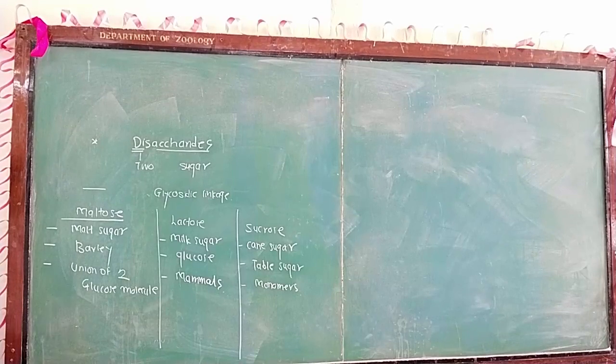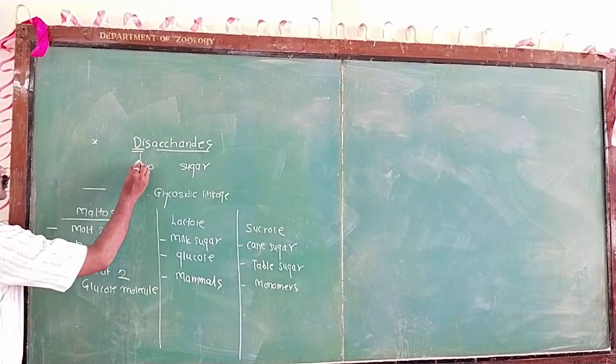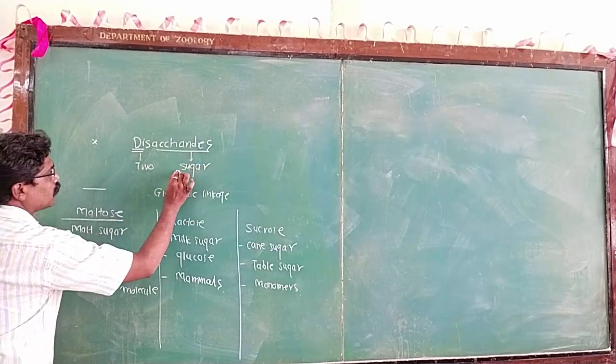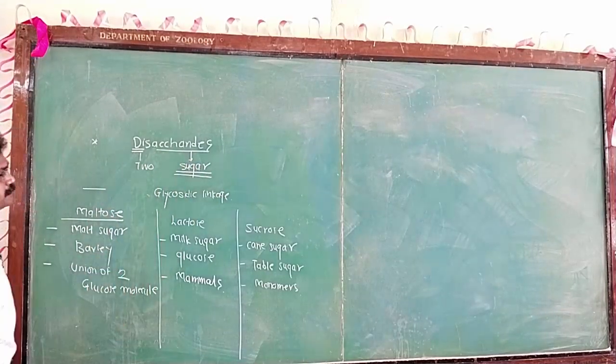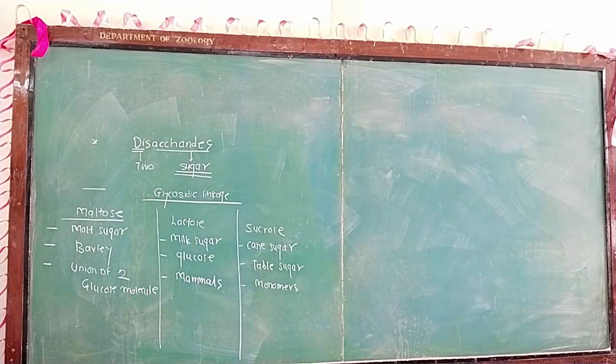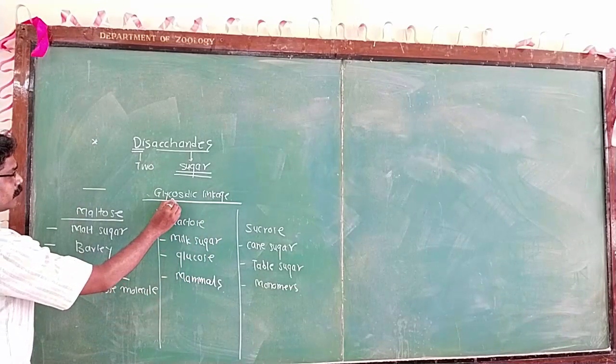Now we are observing the disaccharide, the second type of carbohydrate. Di means two and saccharide means sugar. So disaccharides are formed by two sugars, and these two sugars are joined by a glycosidic linkage. We have to remember that between these two sugars, a glycosidic linkage is present.